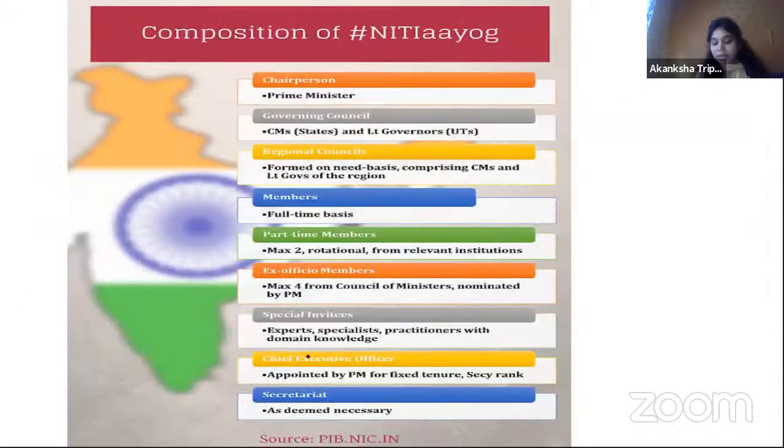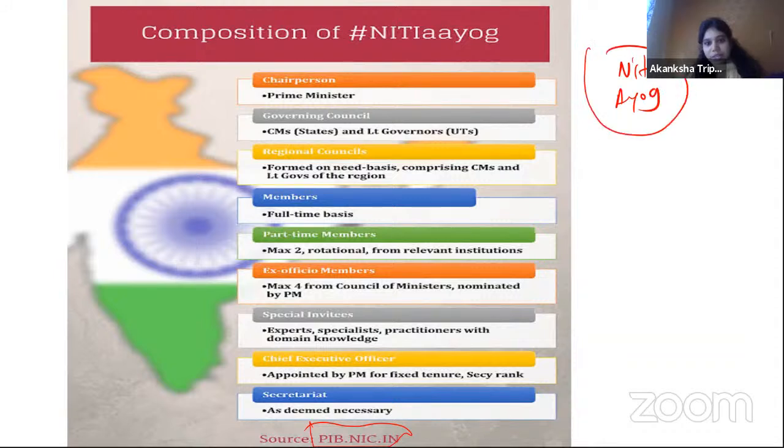Now, another important thing, composition. I have downloaded it from the PIB. You can also do that. So basically, composition की बात करें तो simple सा है. There will be a chairperson who will be nothing but our PM.